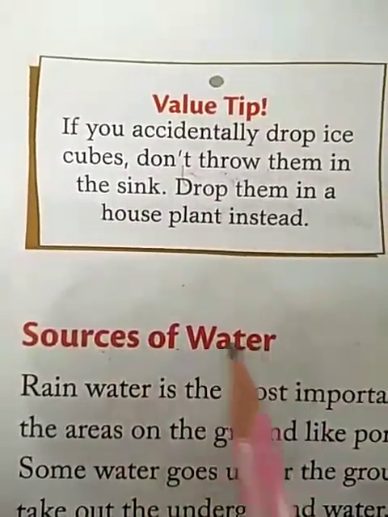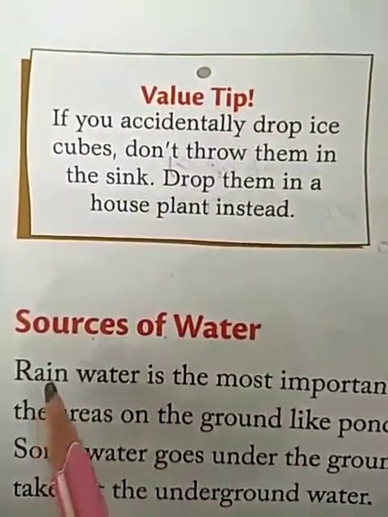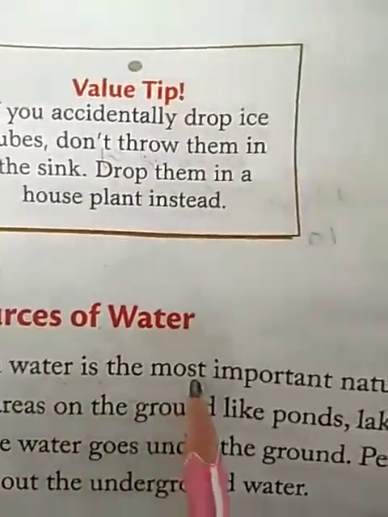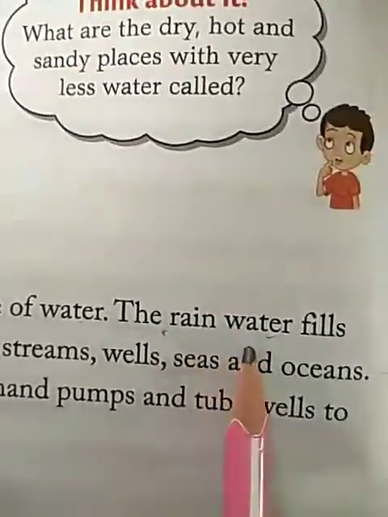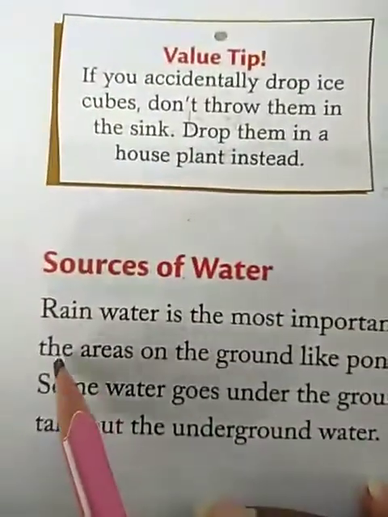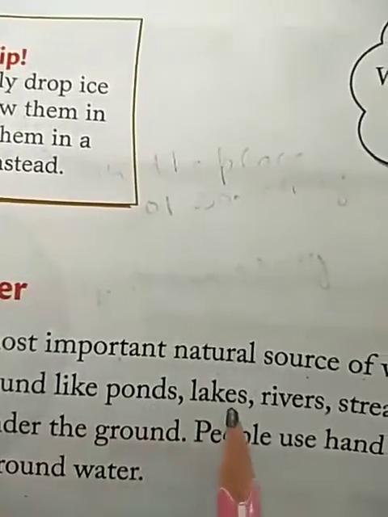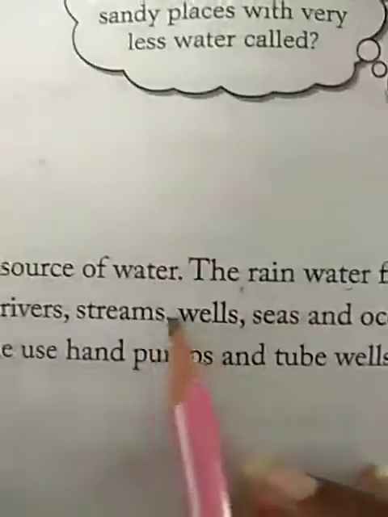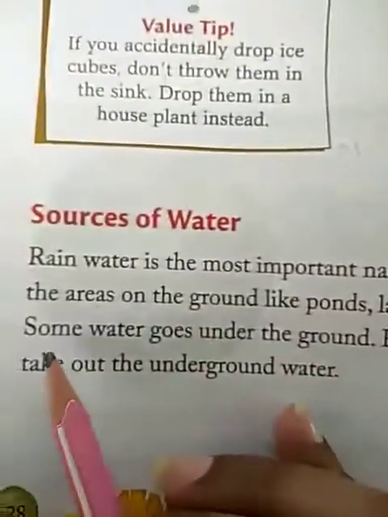Sources of water. Now we will study about what are the different sources of water on the earth. Rainwater is the most important natural source of water. The rainwater fills the areas on the ground like ponds, lakes, rivers, streams, wells, seas and oceans.